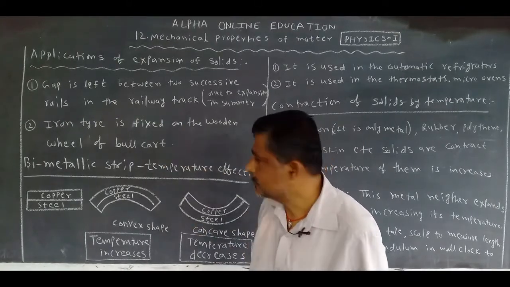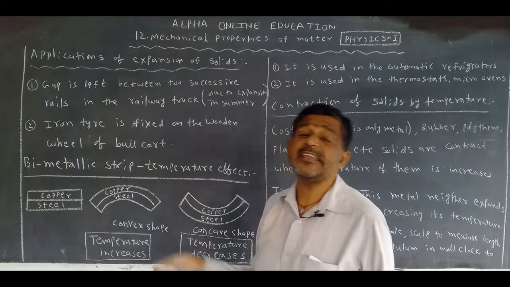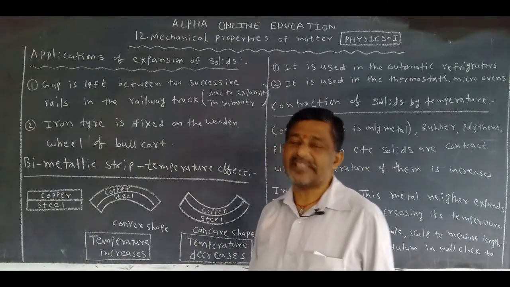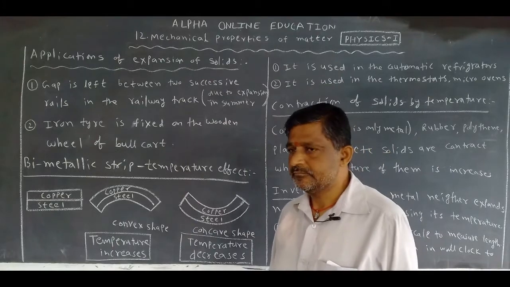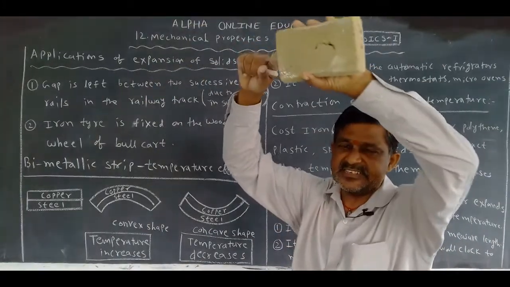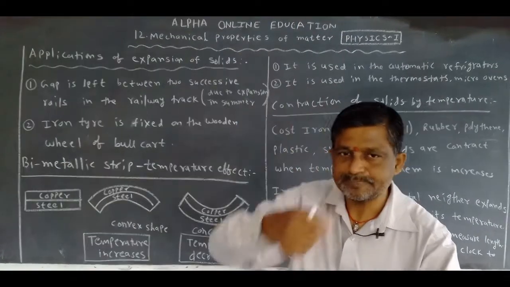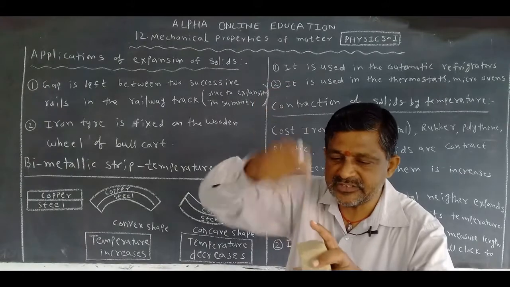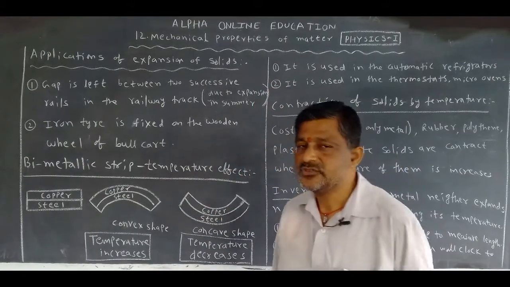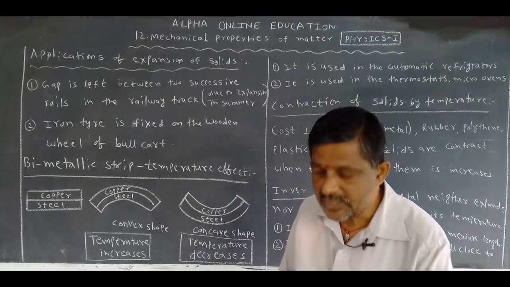Why? The iron tire is first heated by the blacksmith. After heating, he fixes it on the wooden wheel and rivets it, meaning a nail is pushed in. After some time, as the temperature decreases, it does not come off.